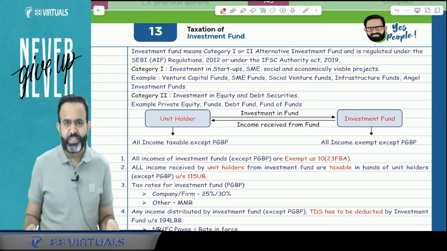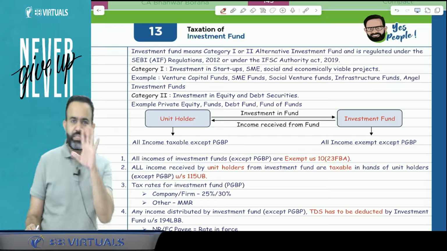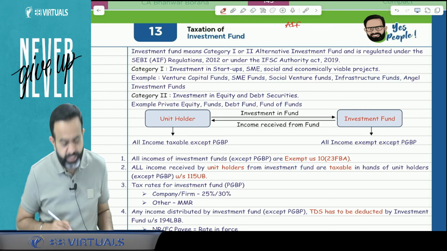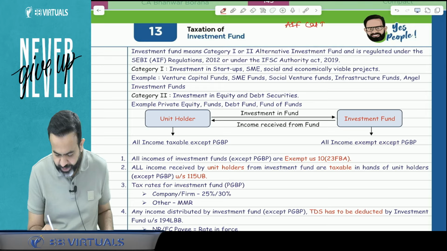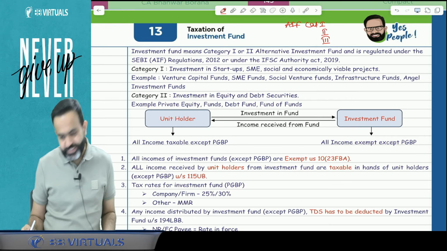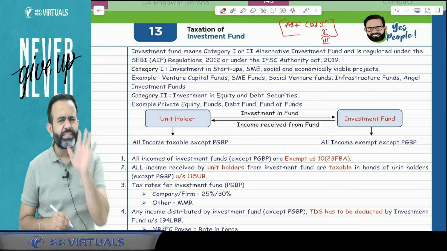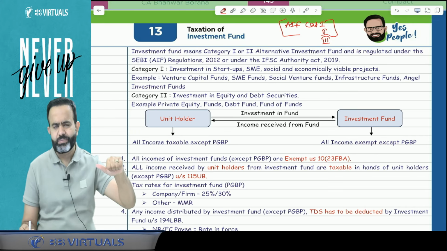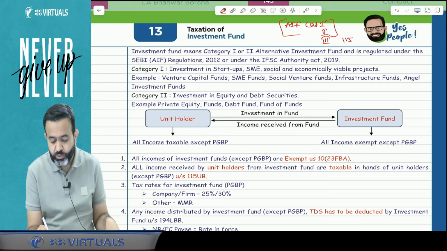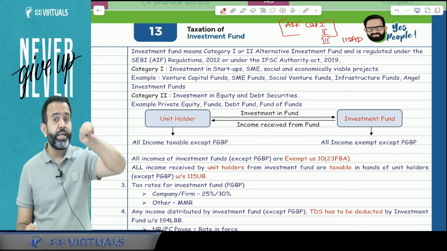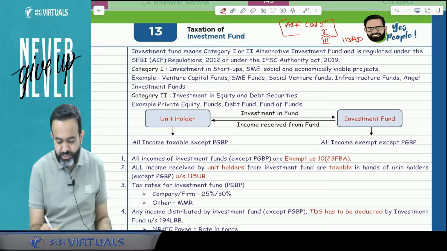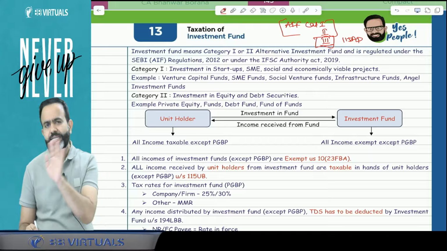Now guys, we are going to start with the revision of the investment fund. So guys, in India, as per the SEBI guidelines, there are three types of investment fund. If you remember, one is the alternate investment fund, AIF category 1, category 2 and category 3. Now guys, here we are going to discuss category 1 and category 2 only. Category 3 is basically discussed in non-resident taxation. If you remember the non-resident taxation topic, there is section 115AD, and with 115AD there is FII and specified fund. That specified fund is basically alternate investment fund category 3.